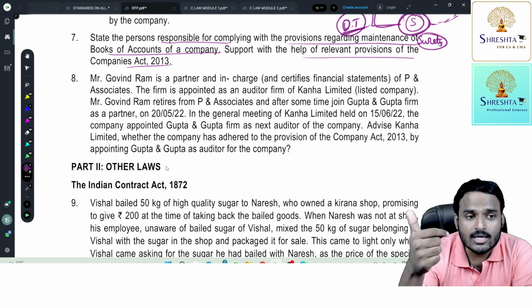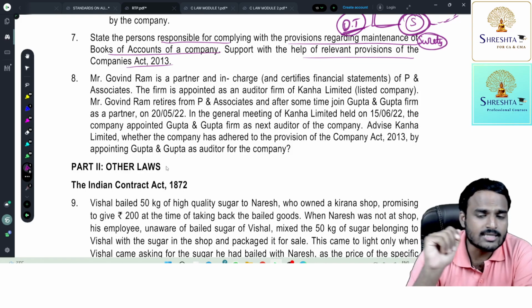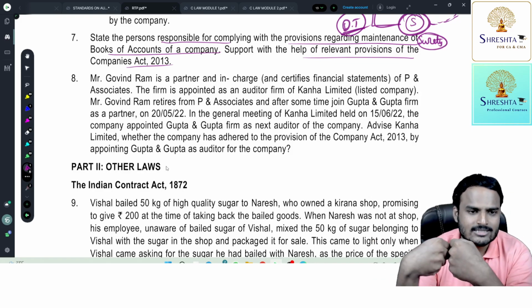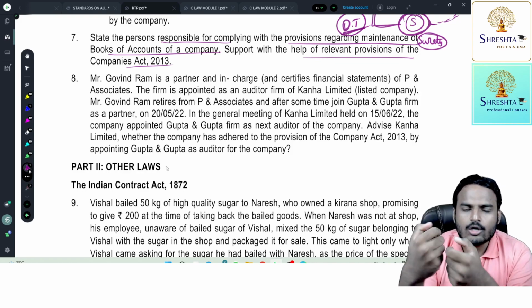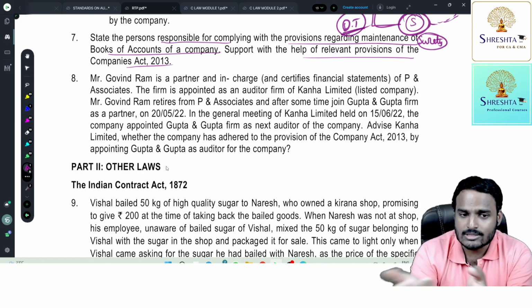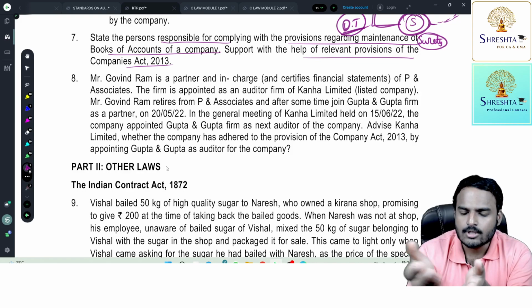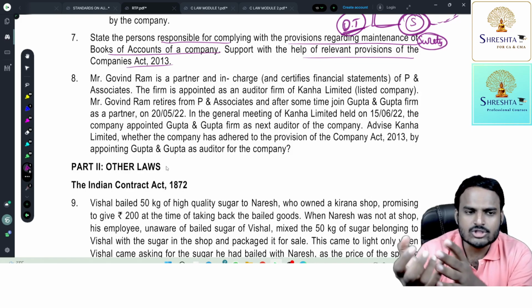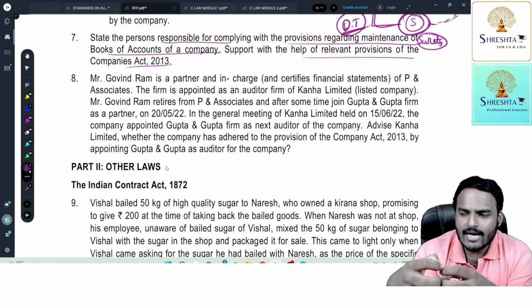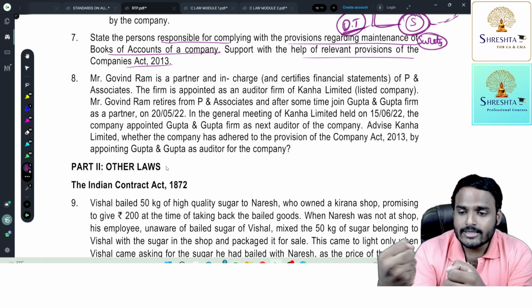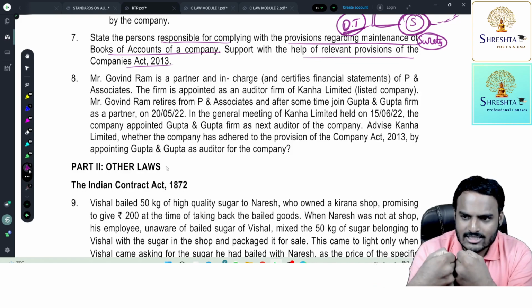Is Gupta and Gupta eligible to act as an auditor? The answer is no. Why? Because between outgoing auditor and incoming auditor, there should be no connection. They should not be under the same brand, the same network. If you see the Big Four, they should not be under common ownership. You can observe Big Four entities, KPMG, EY, Deloitte. They have multiple branches in India. Yes or no? So between outgoing auditor and incoming auditor, there should be no connection.